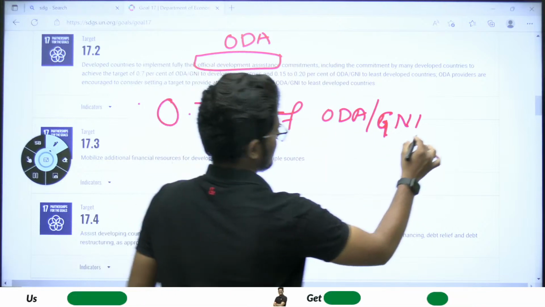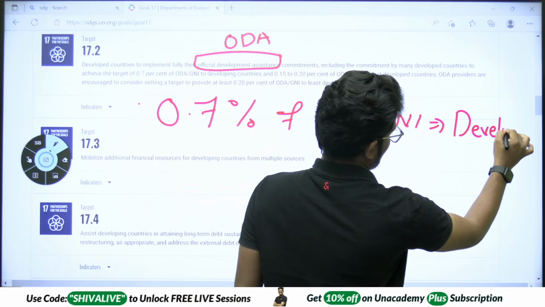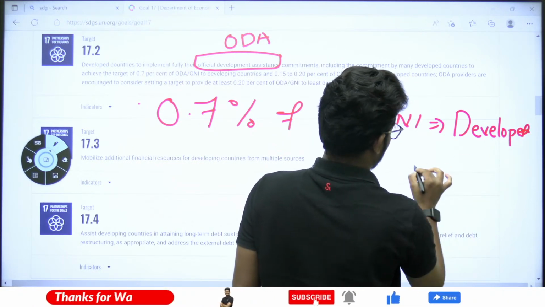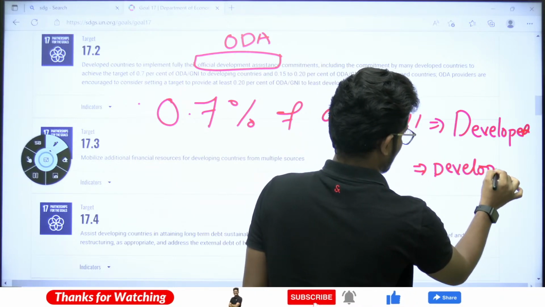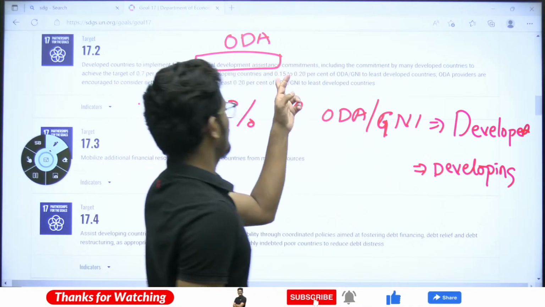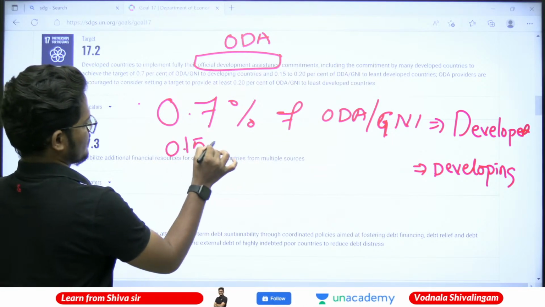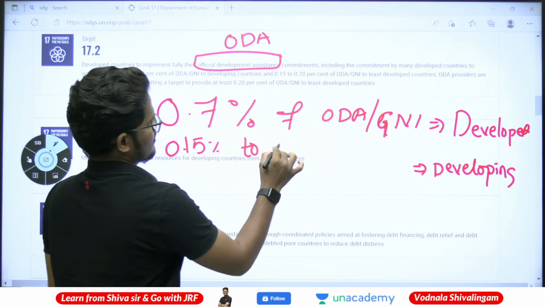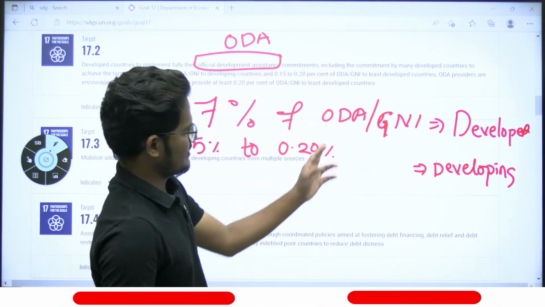This is for developed countries. And for developing countries, it is 0.15% to 0.20% of the ODA GNI.